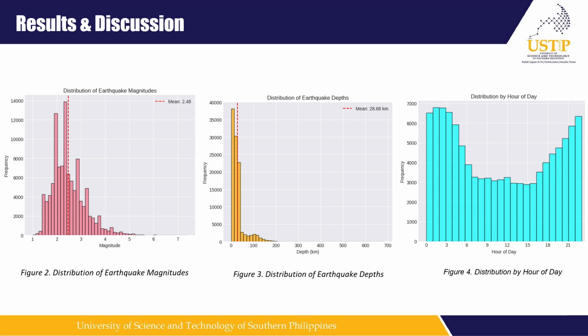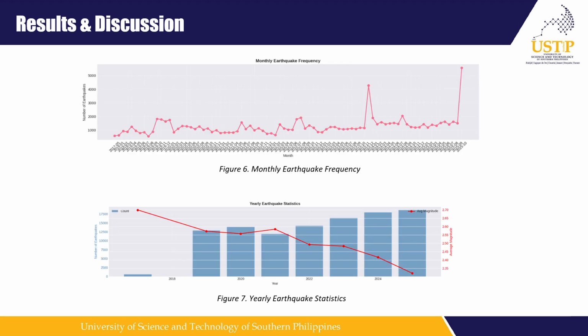Then for figure 4, it actually shows the distribution by hour of the day. So we can see here that most of the earthquakes actually occur usually at nighttime and early in the morning. So it could be that there is an effect of the daytime on the recording, so it's on the machine.